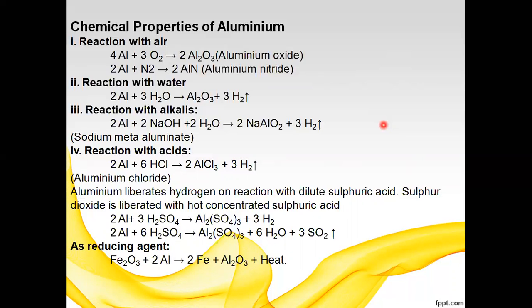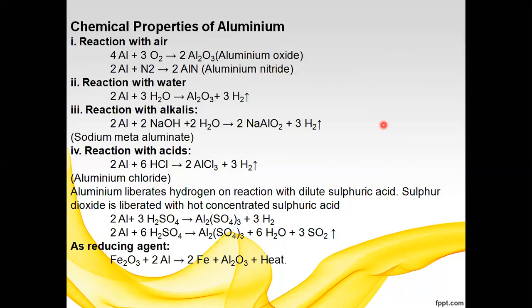The next one is reaction with water. Water does not react with aluminum due to the layer of oxide on it. When steam is passed over red hot aluminum, hydrogen is produced. So the aluminum reacting with water does not show any change because the aluminum has a layer of oxide. So with water, no change.